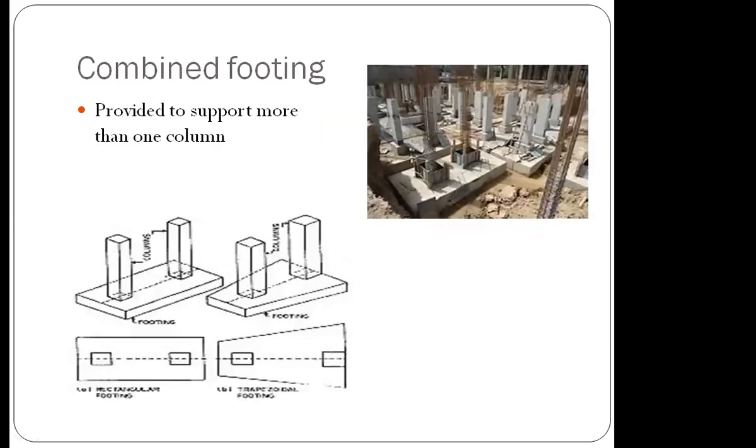And the combined footing, as the name suggests, is combining more than one column, like this if you can see. The slab can be in trapezoidal shape or rectangular shape. The slab which is connecting more than one column can be either rectangular or trapezoidal in shape. You can see the real image of combined footing here.